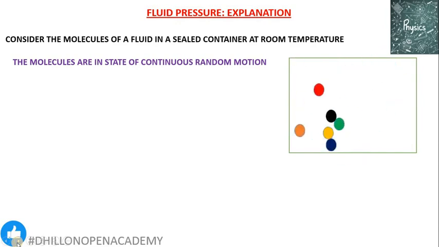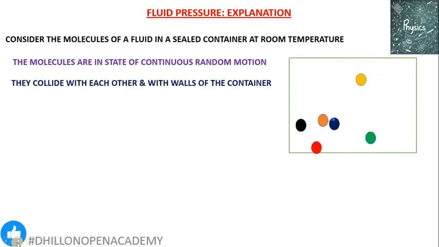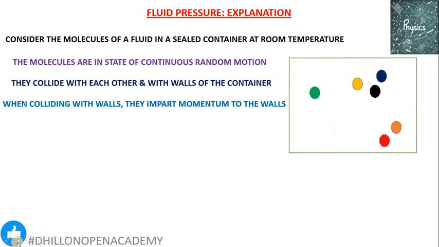and they all will be moving with different velocities. During such random motion, they collide with each other as well as with the walls of the container. As they collide with the walls or with each other, they change each other's velocity. When they collide with walls, we have to consider only those collisions which take place between the wall of the container and these molecules. When these collisions are considered, they apply a momentum to the walls. What is momentum? You might have experienced that if somebody throws a cricket ball at very fast speed towards you, while catching it, sometimes our hands get hurt.